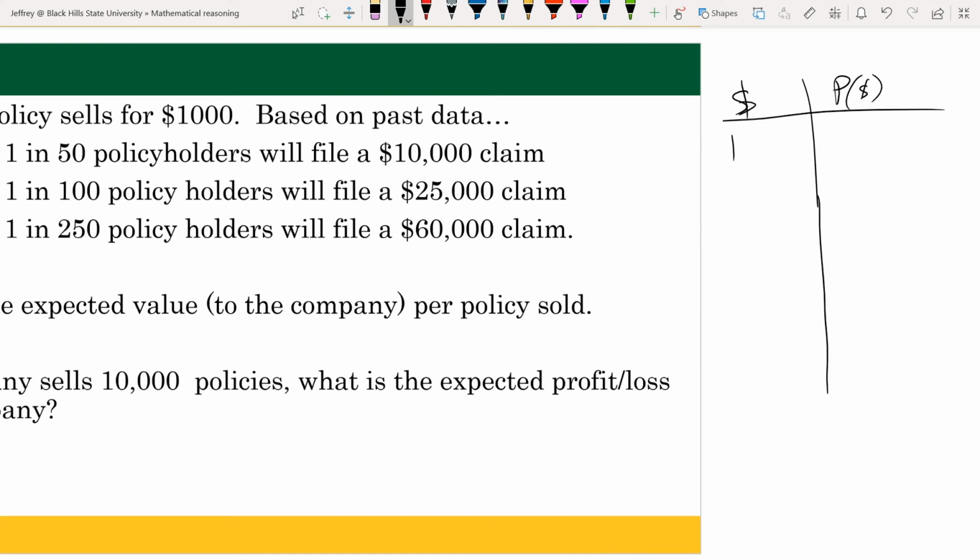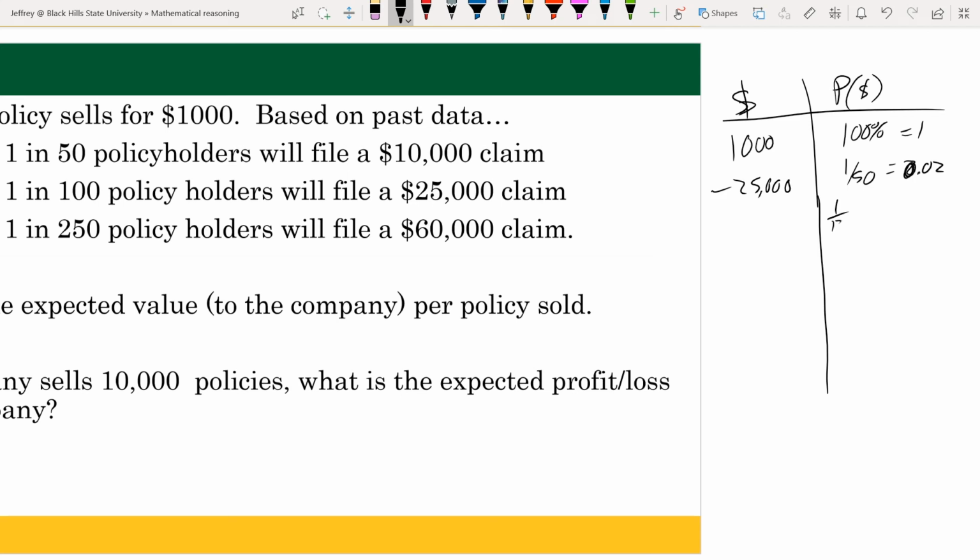So the company makes $1,000, and that ends up being 100%, or 1. Now, of course, if we have 1 in 50 that file a $10,000 claim, or in other words, that is 2%, or 0.02, then the company will lose 25,000.